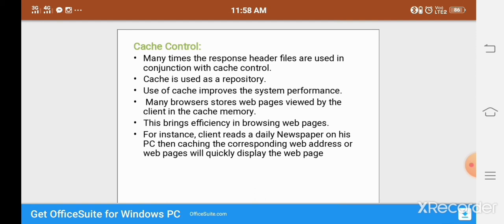That is why we use cache control. Cache control is temporary memory that stores the corresponding addresses of web pages, so that when the user enters the same address, the content of the page is automatically displayed and the user finds it easily. That is the purpose of cache control.